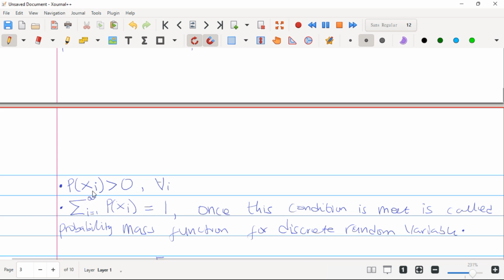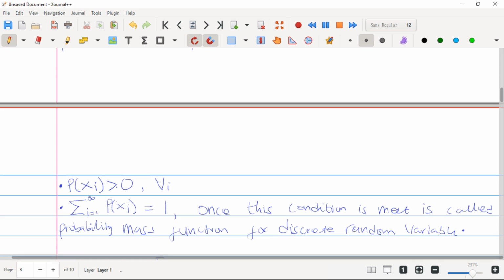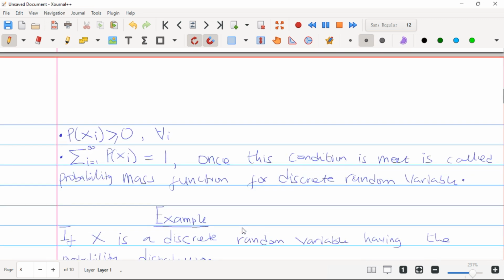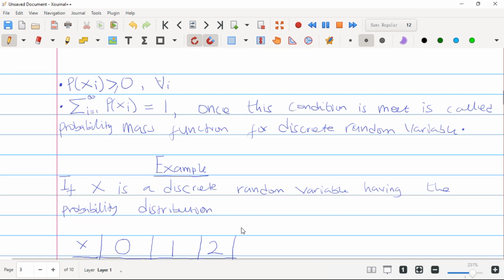If we are having a discrete case and it satisfies this condition, the probability of xi is greater than or equal to 0 for all i's, and the summation of the probabilities of the xi's is equal to 1, then once this condition is met, it is called a probability mass function for a discrete random variable. So let's walk through an example for us to really appreciate the probability mass function.